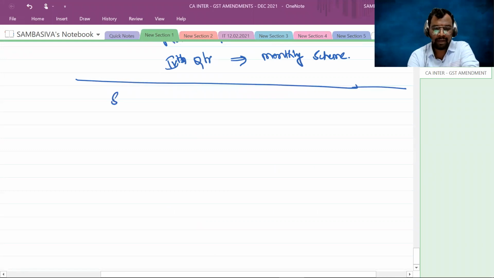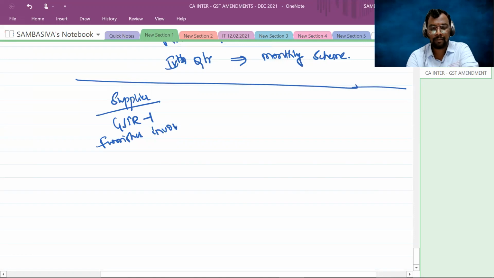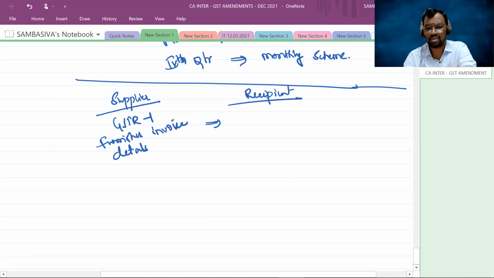So as and when the supplier files the GSTR 1 and furnishes the invoice details in his GSTR 1, then in the recipient's common portal, GSTR 2A will be generated.